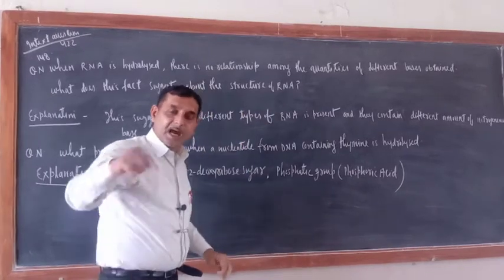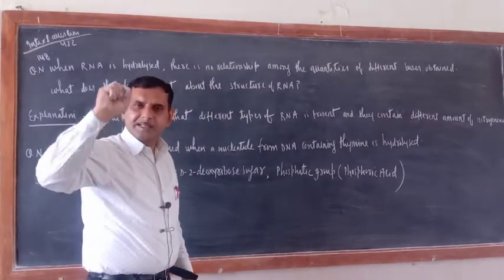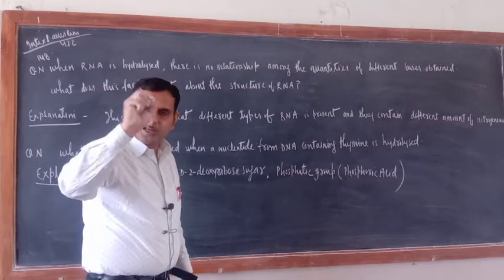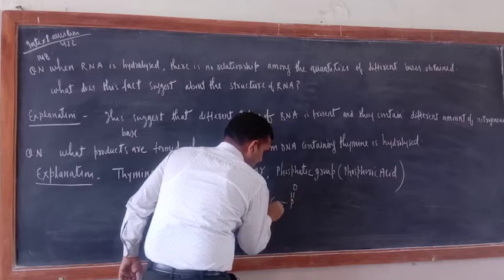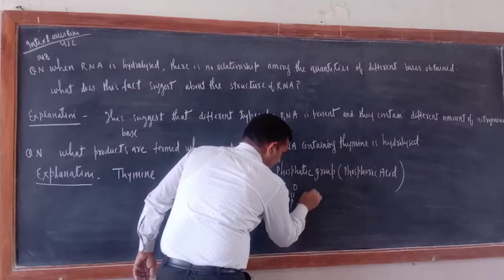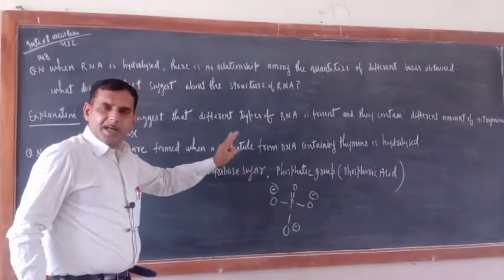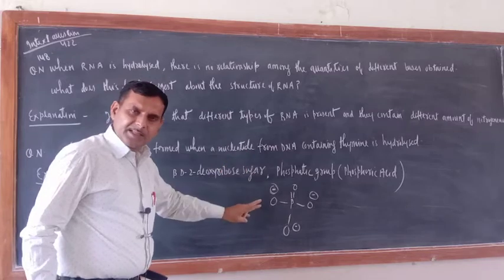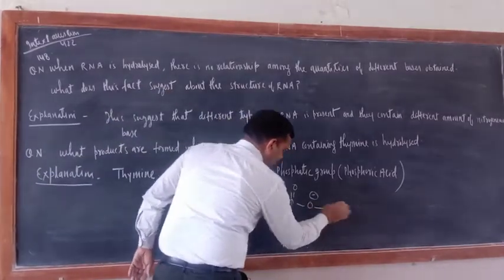Try to understand hydrolysis. Actually, the phosphate group is present in DNA in phosphate form. In this form, just see: P double bond O, O, O, O, with negative signs here and here. This is the phosphate group. It is present in DNA or in a nucleotide. Here this one and this one will be bonded.